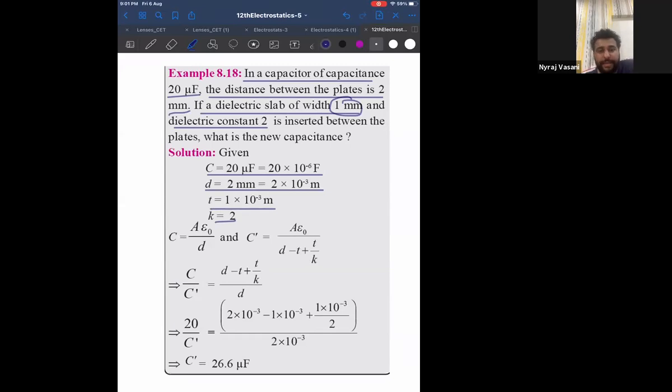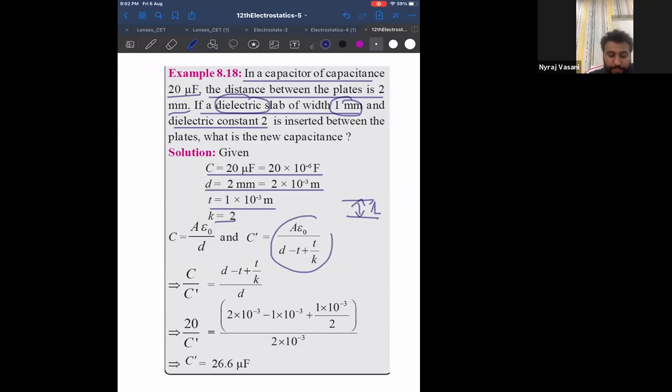If you notice, T will always be lesser than D, because if T is greater than D, it is not possible, because between the plates, the distance is only D. I cannot fill anything greater than D, correct? Okay, so thickness is given. Now tell me whether a conductor is introduced or an insulator is introduced. Can I say dielectric slab? Means it is not a conductor. Dielectric is an insulator. And you know the formula when an insulator of thickness T is introduced. Do you know that formula?